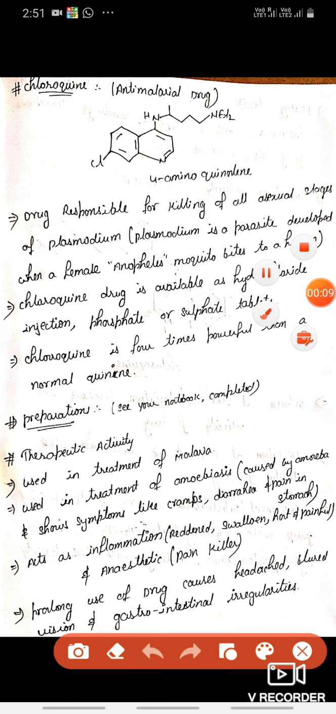In that case, we are discussing the chloroquine drug. We already know that chloroquine is an anti-malarial drug that is used in the treatment of the malaria disease. The structure of chloroquine is given here.